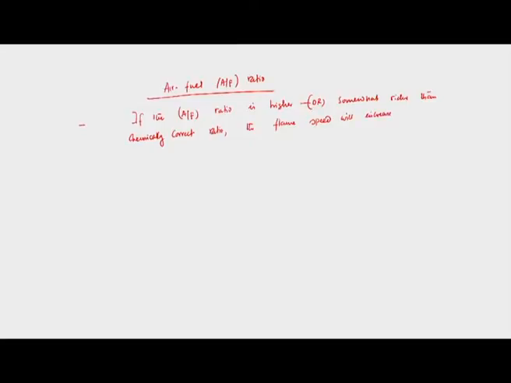This is quite obvious because if it is richer, we have efficient combustion, so we will have huge heat generation and high pressure. That may increase the main flame speed. It should not be very high compared to the chemically correct ratio, but somewhat richer, so that it will increase the flame speed.